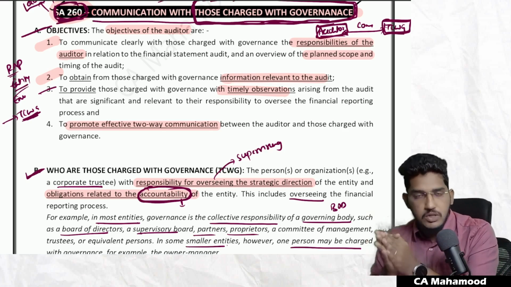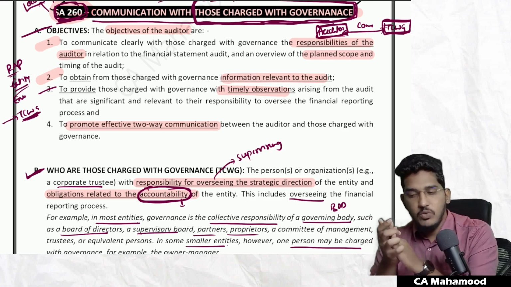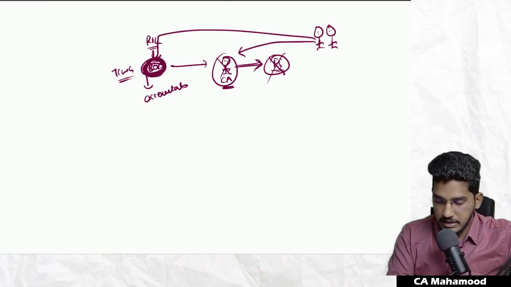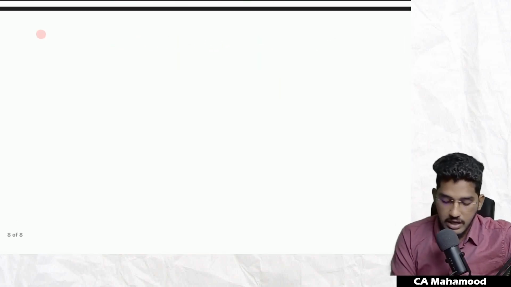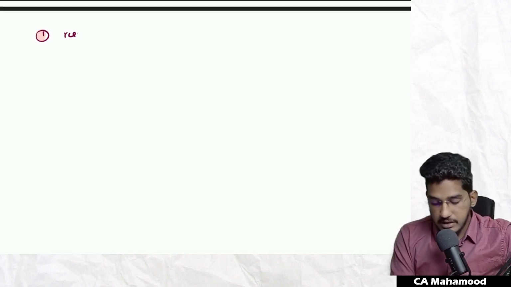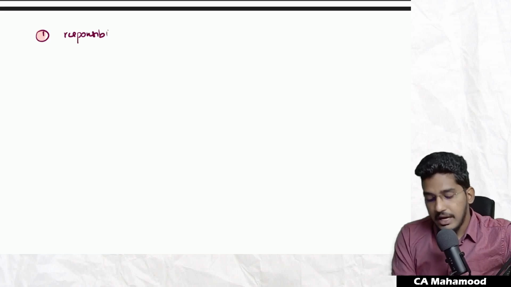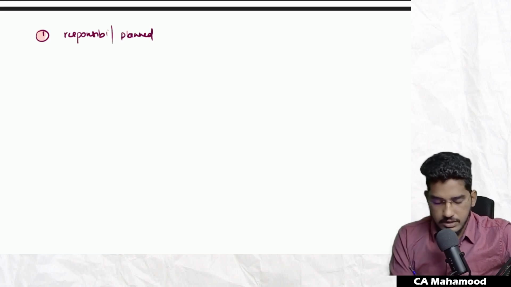So if they ask you what are the objectives of the auditor as per SA 260, there are 4 objectives as per SA 260. What are they? Come on guys, repeat. If I make a summary, the 4 objectives of the auditor as per SA 260, what are they? Number 1, communicate with those charged with governance the responsibilities of the auditor and also the planned scope and timing of the audit. At the beginning of the audit, generally we do it.